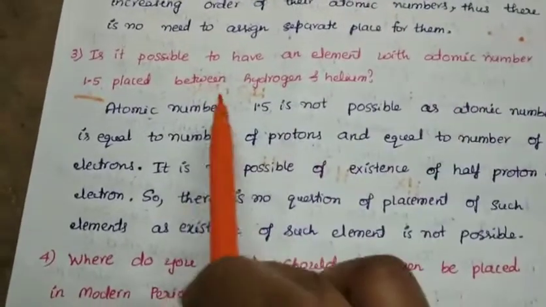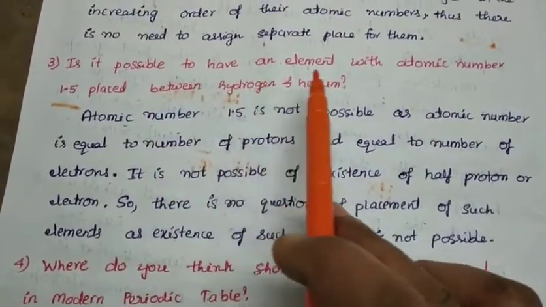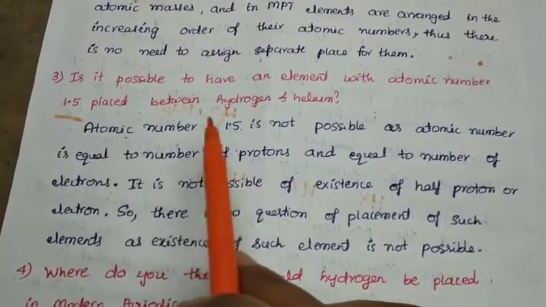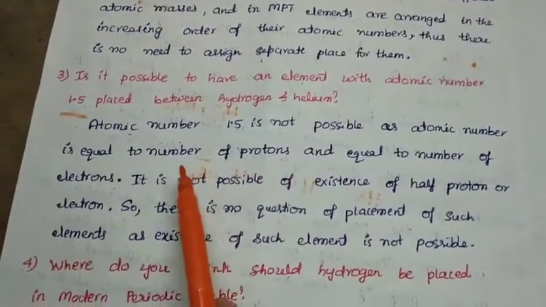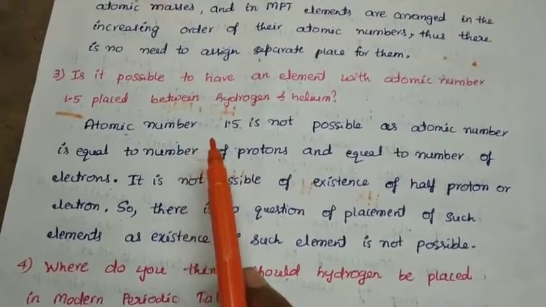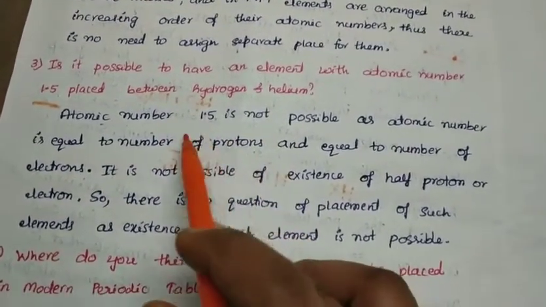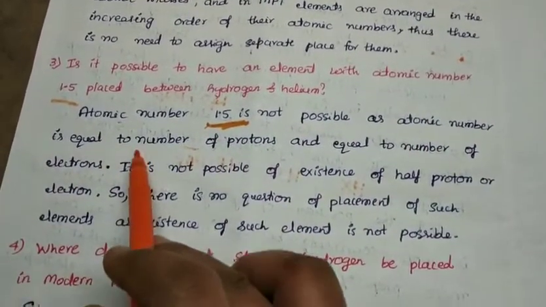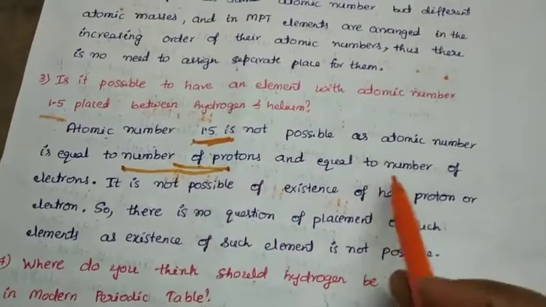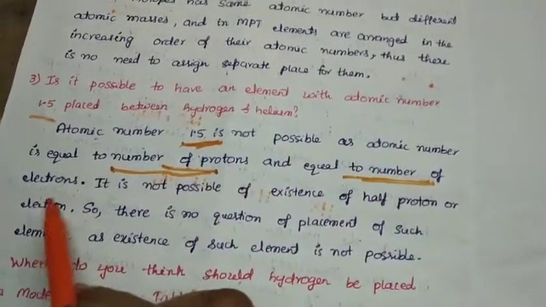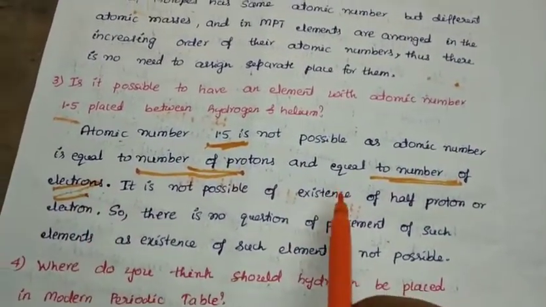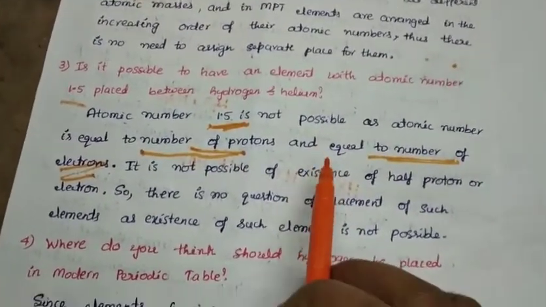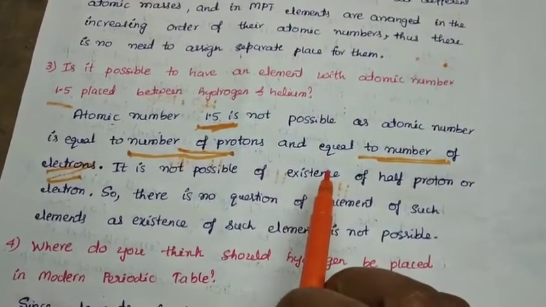Next question: is it possible to have an element with atomic number 1.5 placed between hydrogen and helium? No, it is not possible. Atomic number 1.5 is not possible, as atomic number is equal to the number of protons and it is equal to the number of electrons.